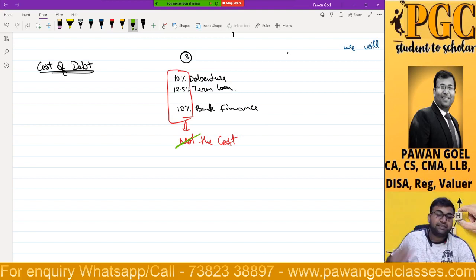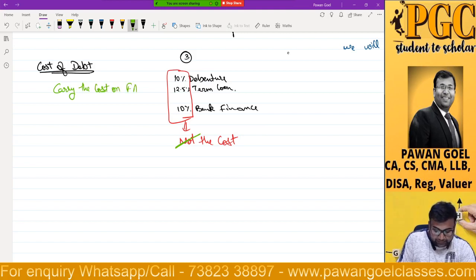There are so many capital instruments, sir. These are the three which we are taking because our portion contains only three. Now, these are the instruments which carry the cost on face. On face means they are not human beings to have a face, but whenever you read through, you will find out what is the cost.